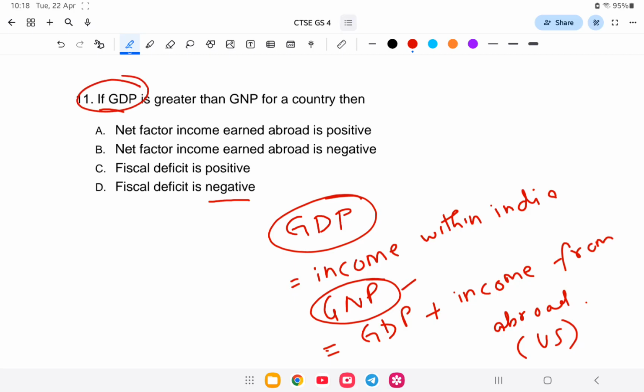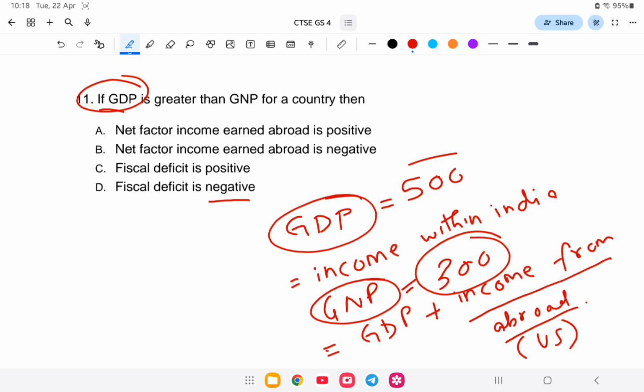So when GDP is greater than GNP, for example, GDP is 500 and GNP could be 300, that means it is less. It shows that income from other countries is less, or negative.